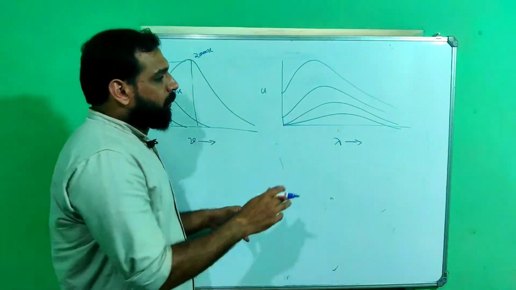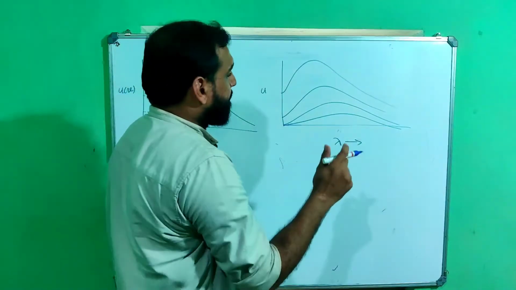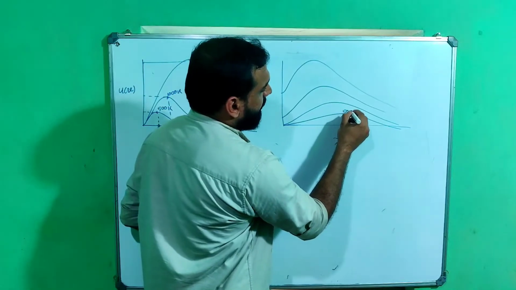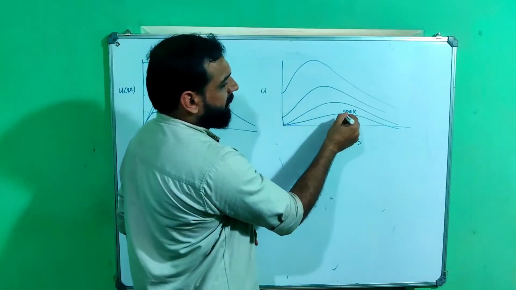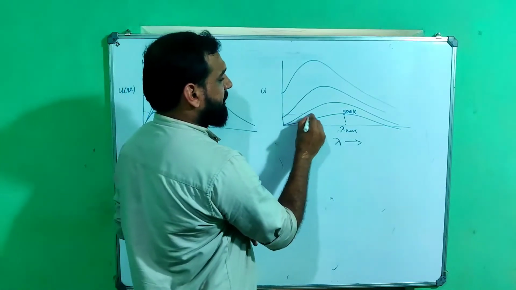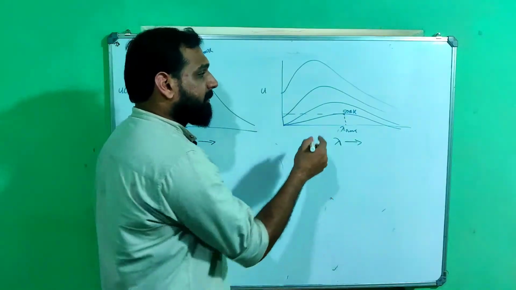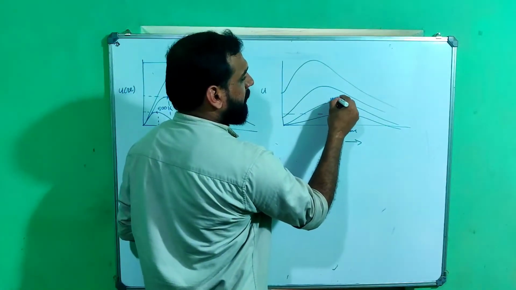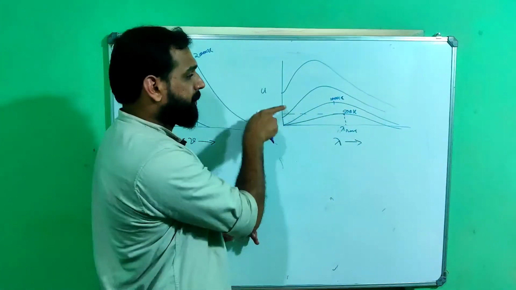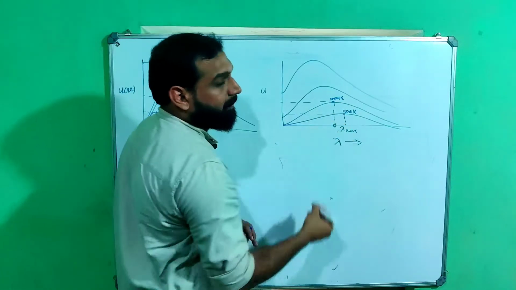Now what about the energy density versus wavelength graph? It is like this. This is for a particular temperature, 500 Kelvin. For 500 Kelvin, this is lambda max, and this is the maximum energy density of this particular graph. If we increase the temperature to 1000 Kelvin, the peak will be shifted to the left. This is the maximum energy density and this will be the corresponding lambda max.